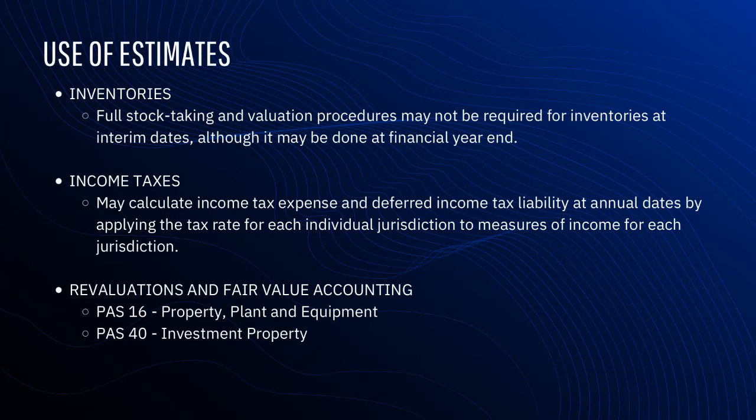It may be sufficient to make estimates at interim dates based on sales margins. Second, for income taxes, entities may calculate income tax expense and deferred income tax liability at annual dates by applying the tax rates for each individual jurisdiction to measures of income for each jurisdiction. It is acknowledged that while that degree of precision is also desirable at interim reporting dates, it may not be achievable in all cases. A weighted average of rates across jurisdictions or across categories of income is used if it represents a reasonable approximation of the effect of using more specific rates.